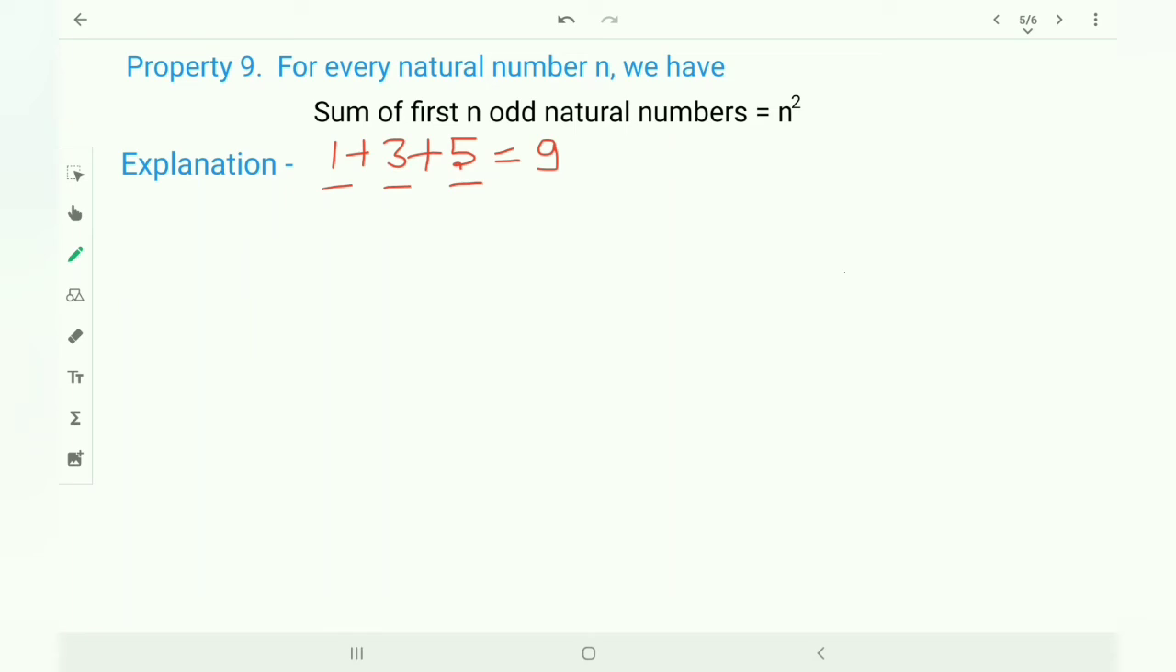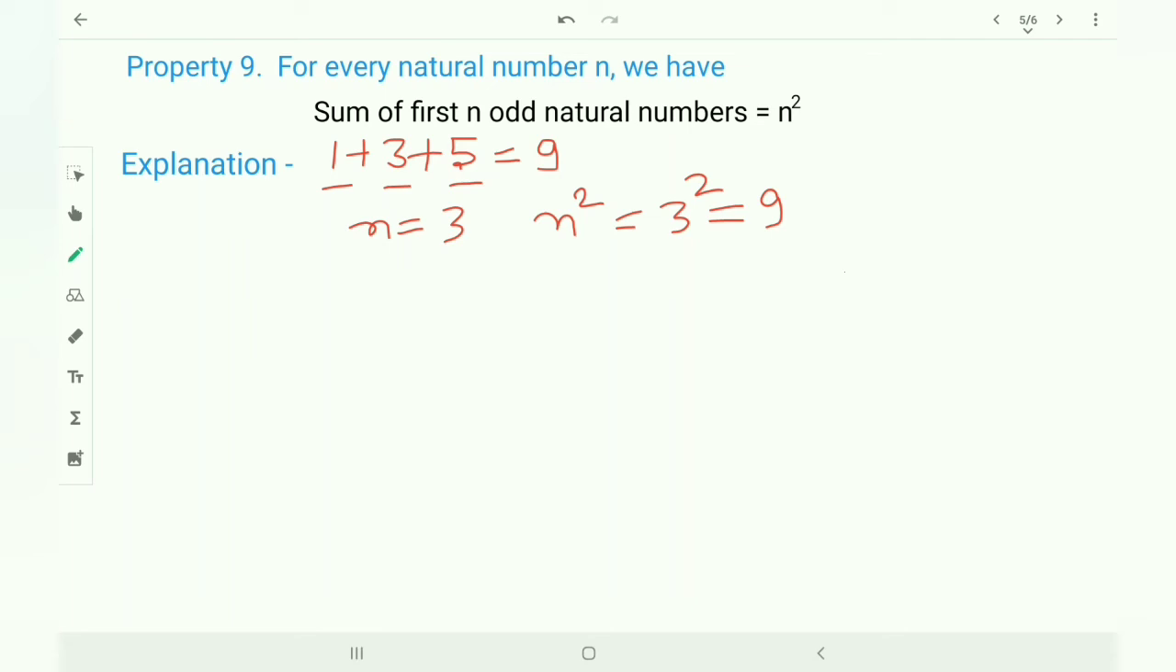This calculation you can do like this also. The number of odd natural numbers here is 3. When you do n square, meaning 3 square, that means 9. Like this also you can get the sum of n odd natural numbers.